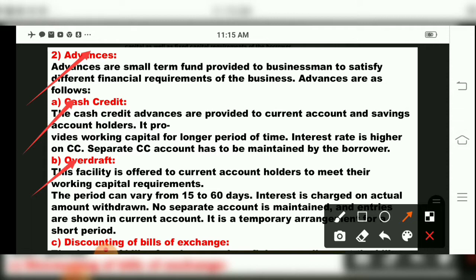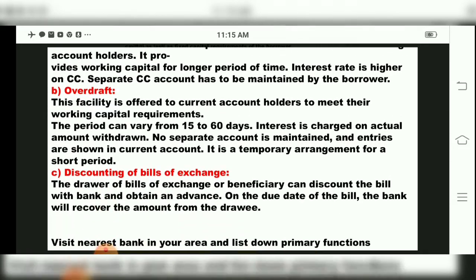So this period will be how many days, children? 15 to 60 days. Then interest will be charged on whatever amount is withdrawn from the overdraft facility. No separate account, no separate entries will be made in overdraft facility. So a businessman uses this current account facility, and it is a temporary arrangement for a short period, children. So we studied about advances, cash credit, and overdraft.